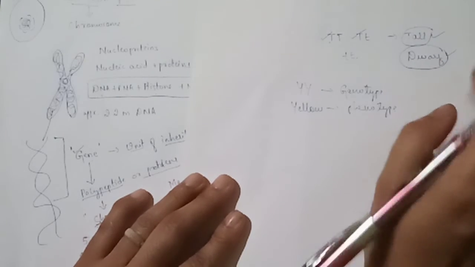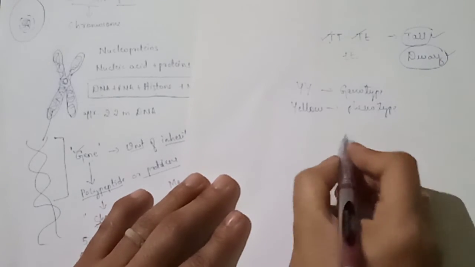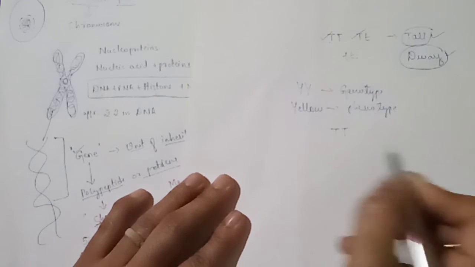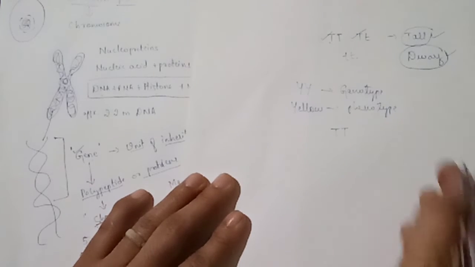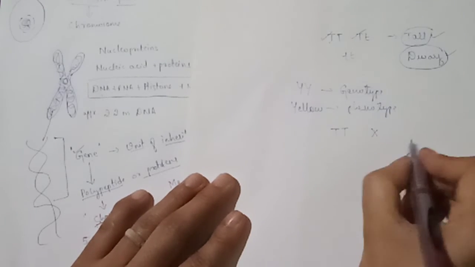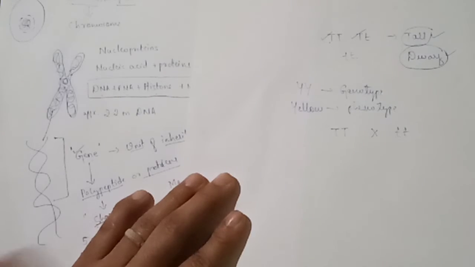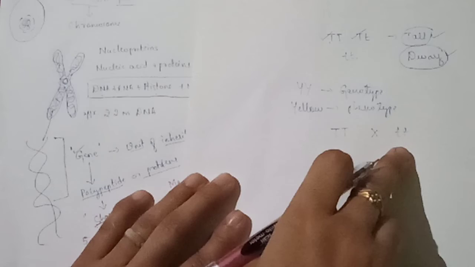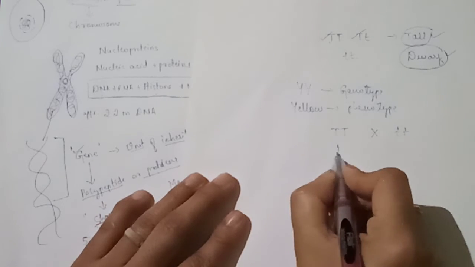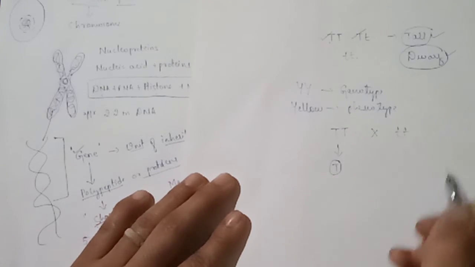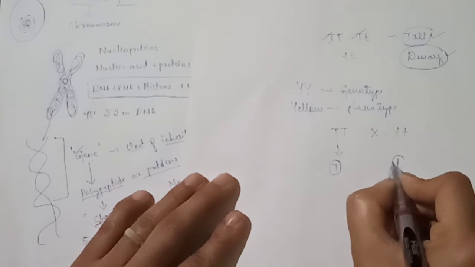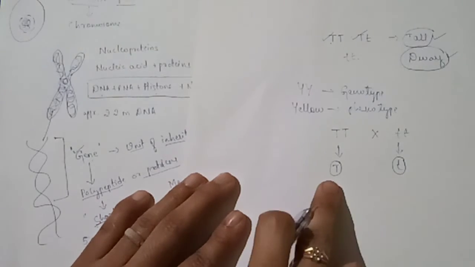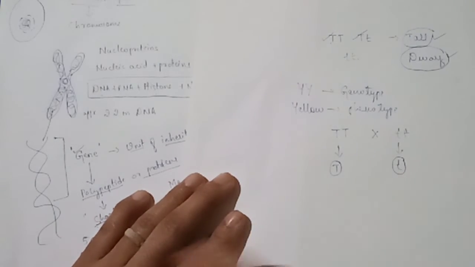Okay, understood? Next, coming to hybrids. Suppose this is a homozygous tall plant which is crossed with a homozygous dwarf plant. It produces only one type of gamete, capital T, and the other produces a similar gamete, small t.